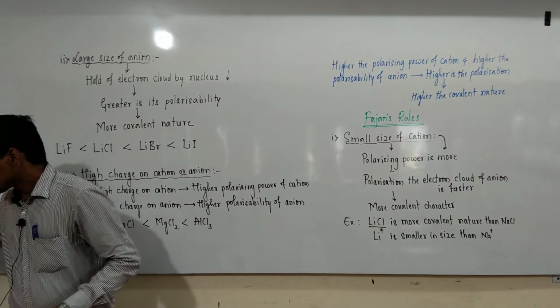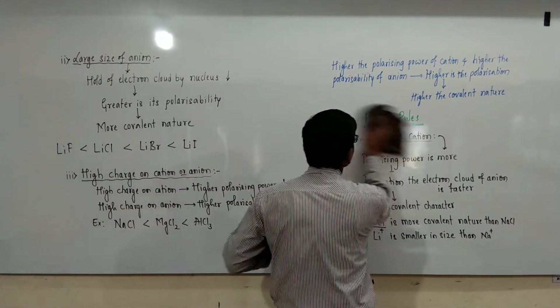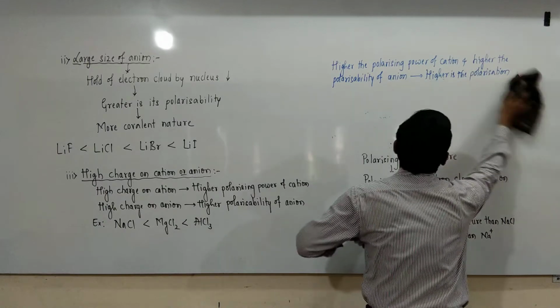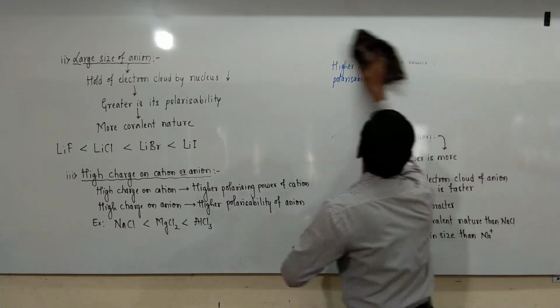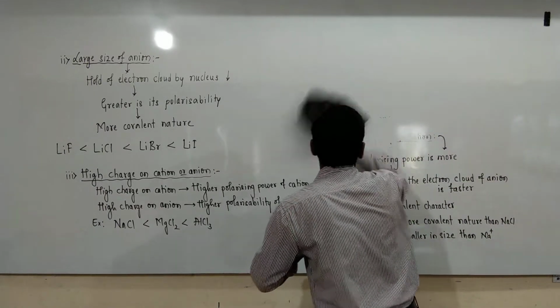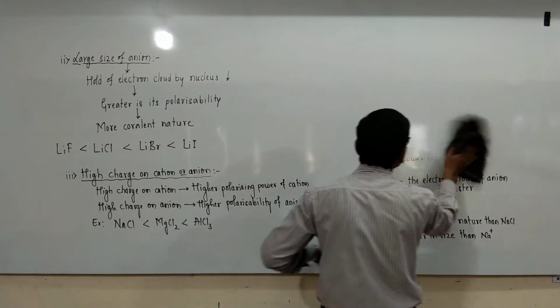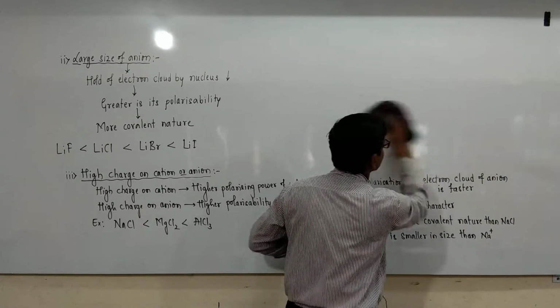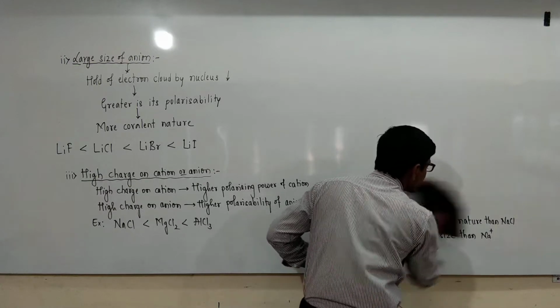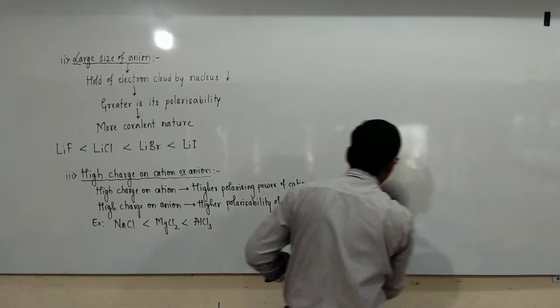Then the fourth Fajans rule is cations having pseudo inert gas configuration.